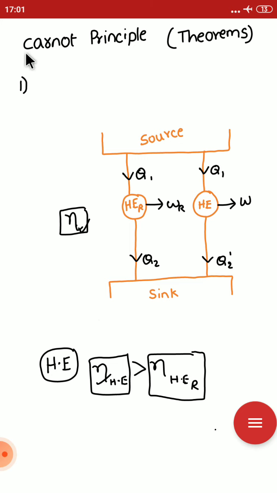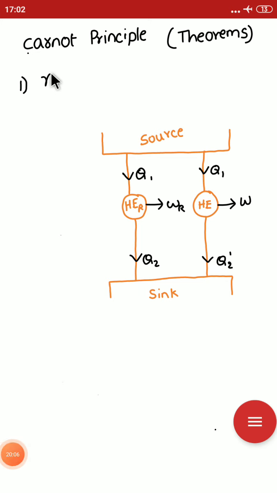From Carnot, the consequence is that when two heat engines operate between the same two thermal reservoirs, no heat engine in nature gets more efficiency than the reversible heat engine. Always the reversible heat engine alone gets the higher efficiency. That is the first theorem of the Carnot principle we are going to prove.